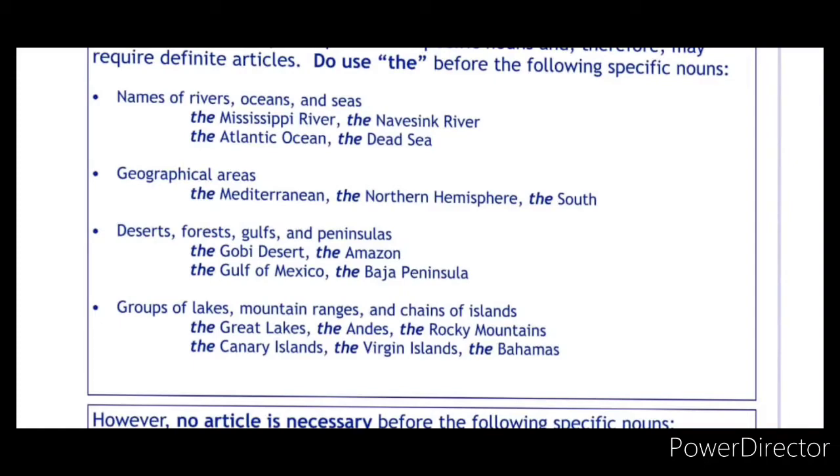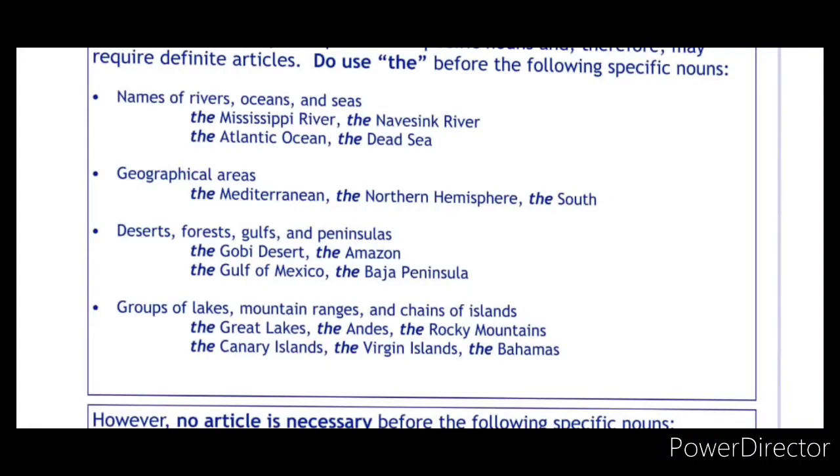Then names of the deserts, forests, gulfs and peninsulas. For example, the Gobi Desert, the Amazon forest, the Gulf of Mexico, the Jawa Peninsula. So specifically we are mentioning the names of the deserts, forests, gulfs and peninsulas.